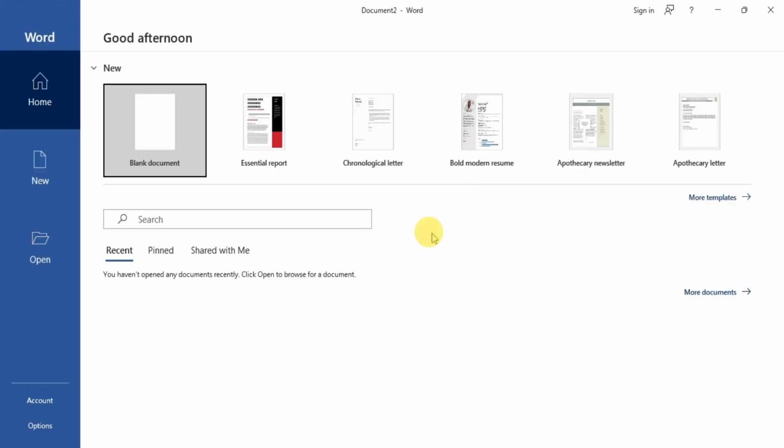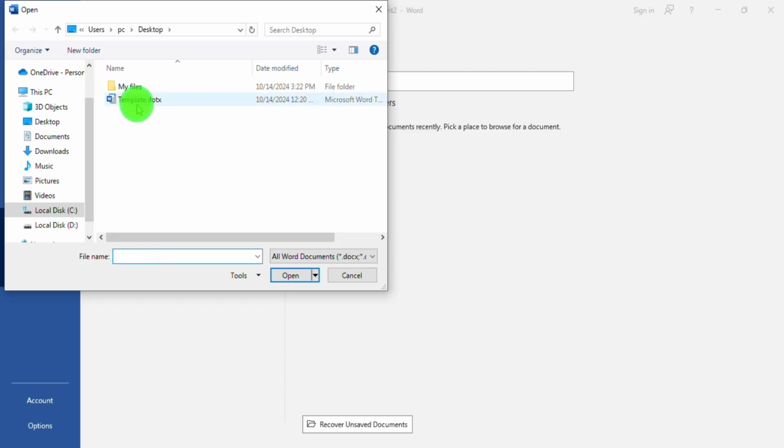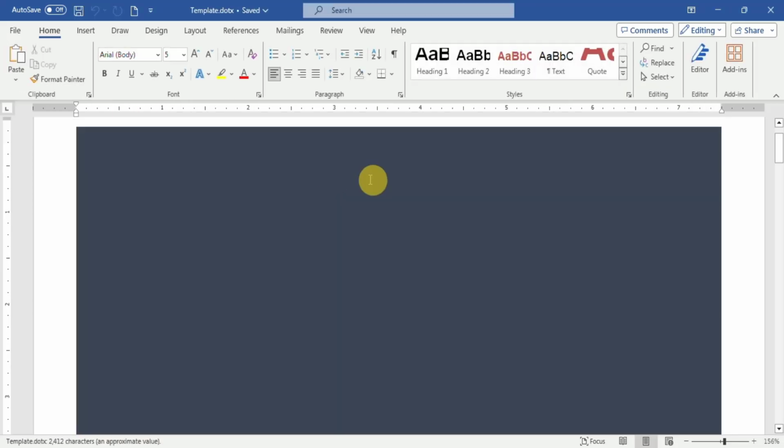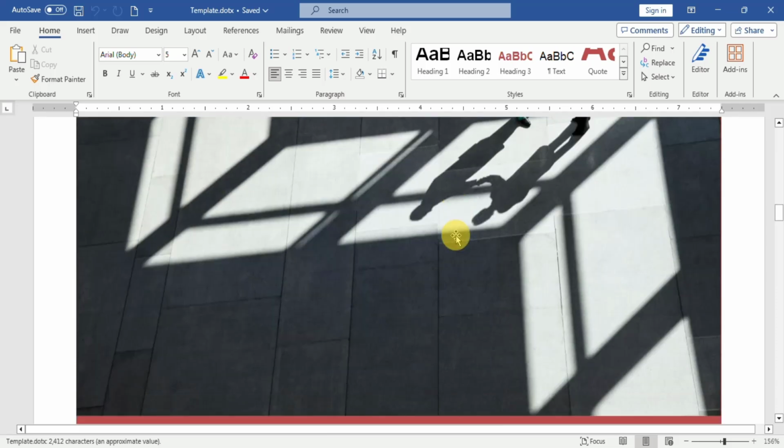If you have your own template, you can use it by going to the Open section and clicking on Browse and navigating to where you saved your custom template, selecting it, and opening it as a new document. Microsoft Word templates have the .docx file extension.